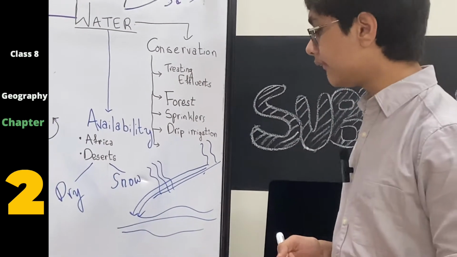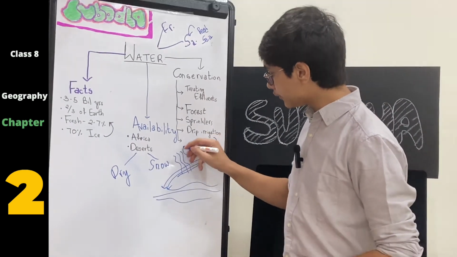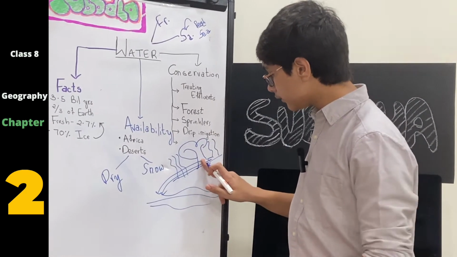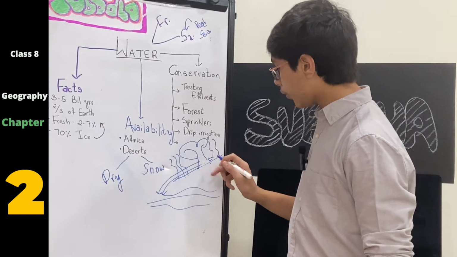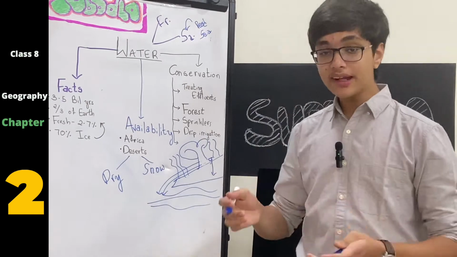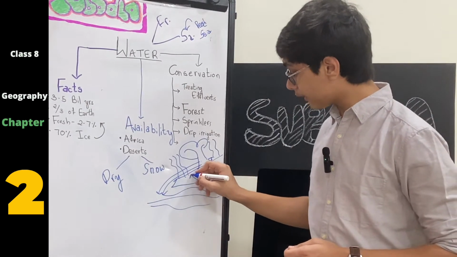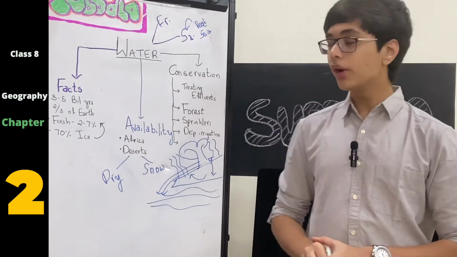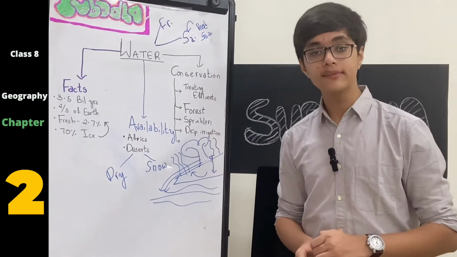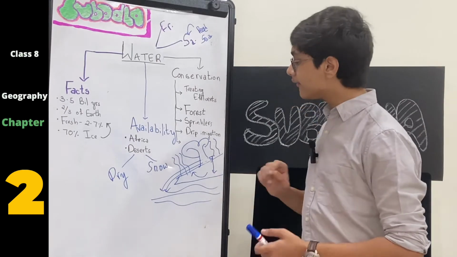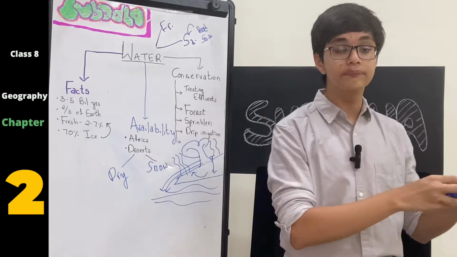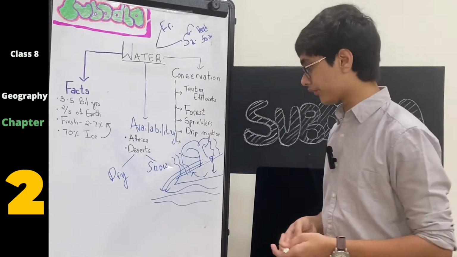And that is problematic. So, what if I plant a few trees over here? What that does is it stops the water from moving. And when it stops the water here, it gets seeped into the soil. And if it gets seeped into the soil, it is useful for the plants in that area. And hence, we are conserving that water because we are making it useful for the plants in that area. So, that is our second step in conservation, increasing forest cover. It stops water from being drained away into polluted sources.